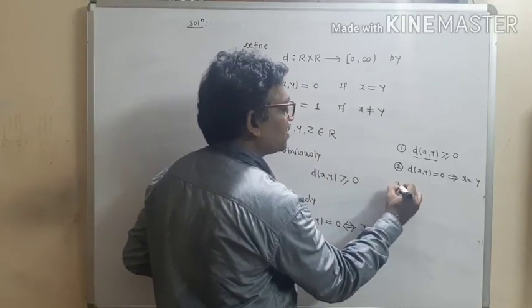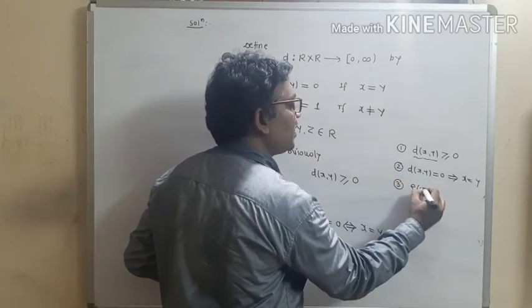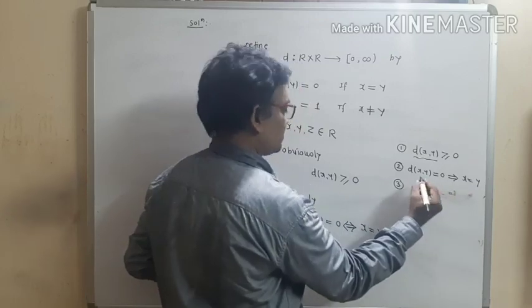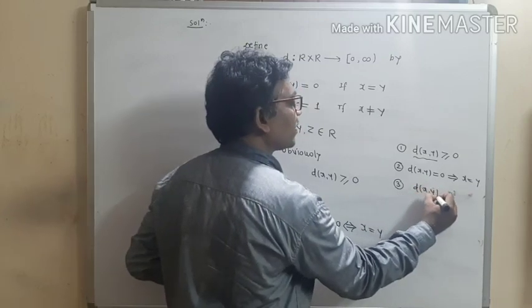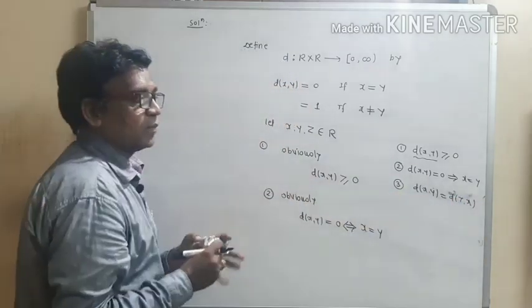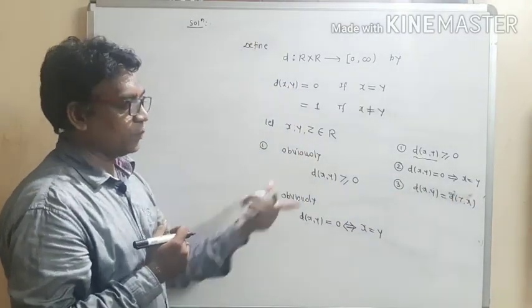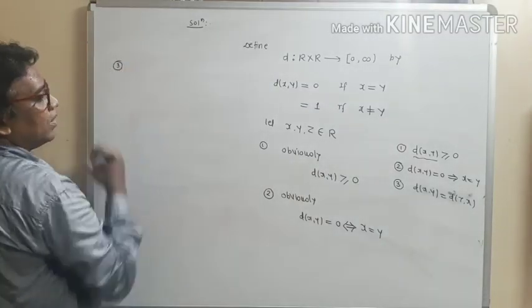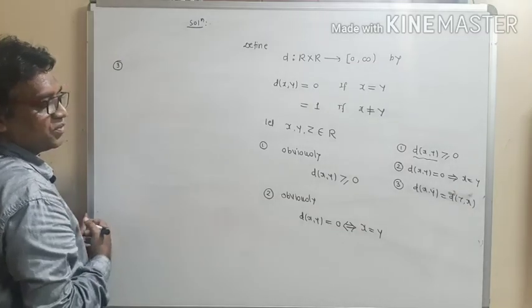Now let us prove the third condition. It is the symmetric property. Distance of xy is equal to distance of yx. This is called a symmetric property. So use this or prove this symmetric property. Write down number 3. Now let us use two cases.